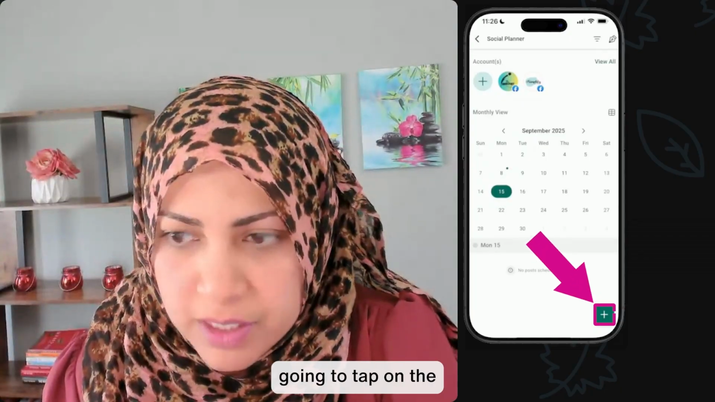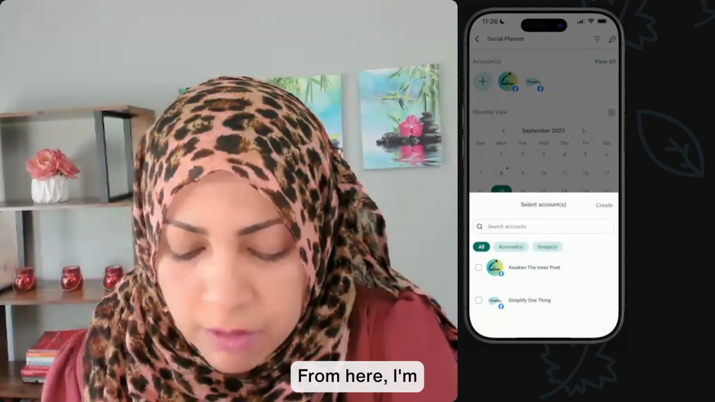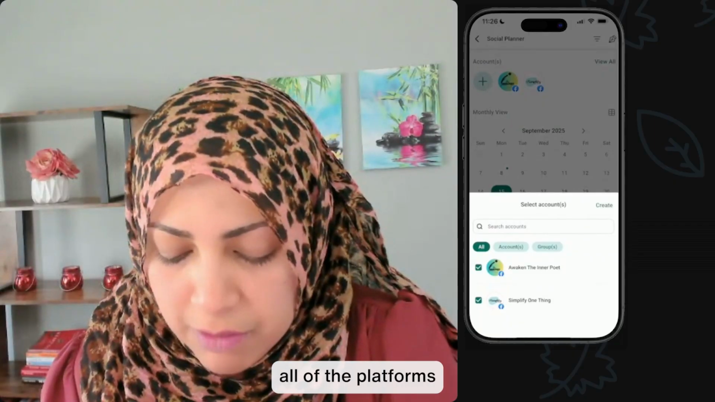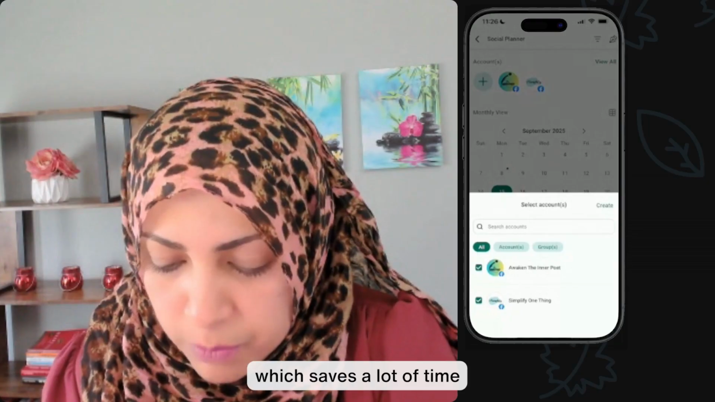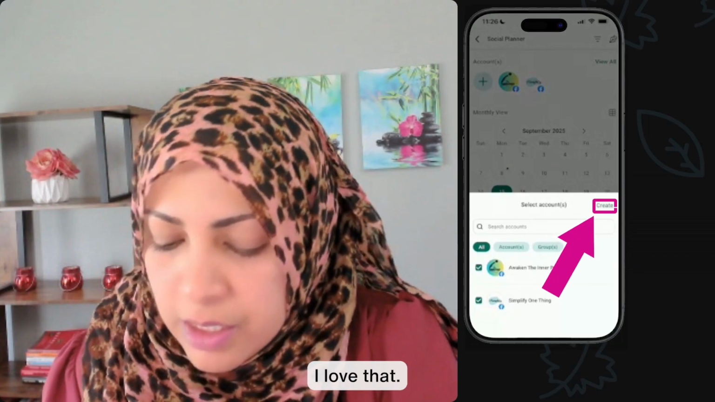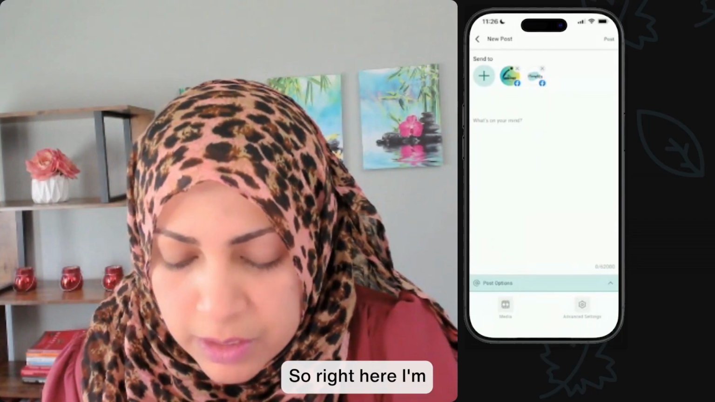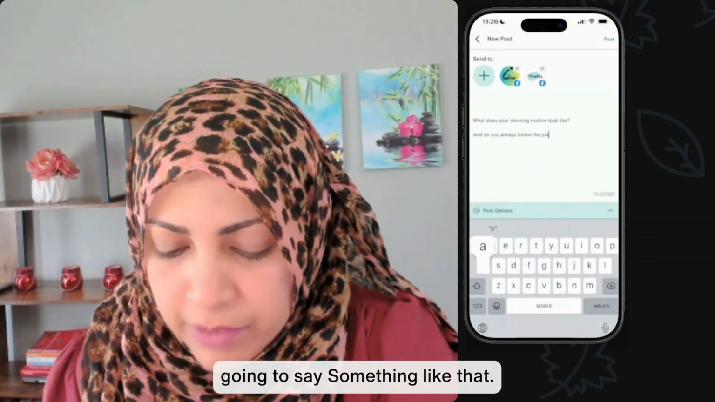I'm going to just schedule something for this new design that we created to these pages. So to do that, I'm going to tap on the plus in the bottom right corner. From here, I'm going to select all of the platforms where I want to post. You can do multiple platforms at the same time, which saves a lot of time. I love that. Then tap on create. So right here, I'm going to say something like that, right?